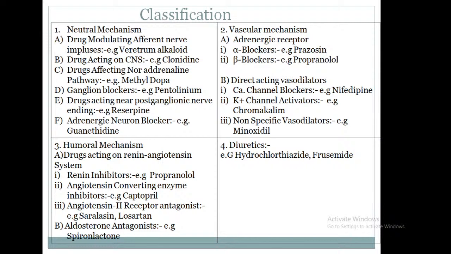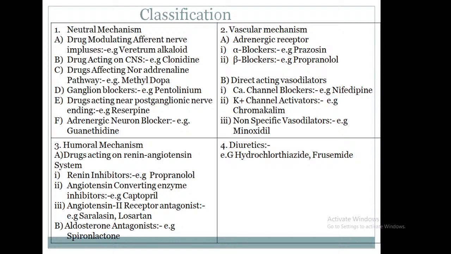Third class under the antihypertensive drugs: humoral mechanism. It is divided into two parts: drugs acting on the renin angiotensin system, and aldosterone antagonists. The first class, drugs acting on the renin angiotensin system, is divided into three classes: renin inhibitor, example, propranolol; angiotensin converting enzyme inhibitor, example, captopril; angiotensin 2 receptor antagonist, example, saralasin and losartan.